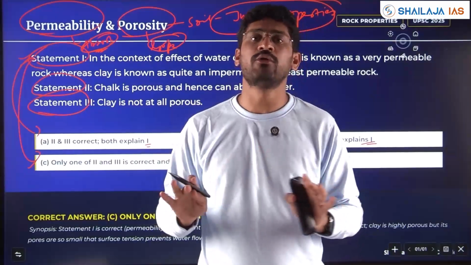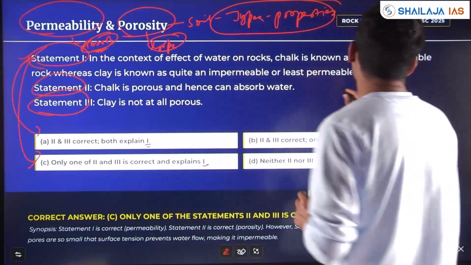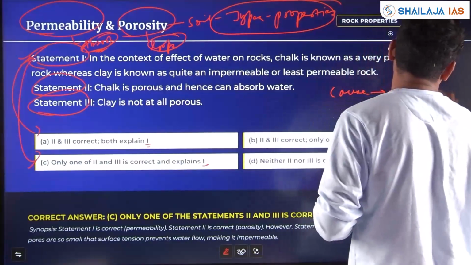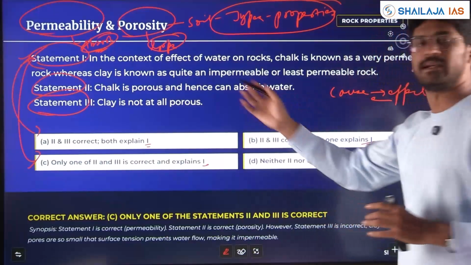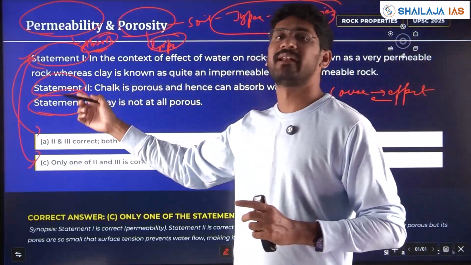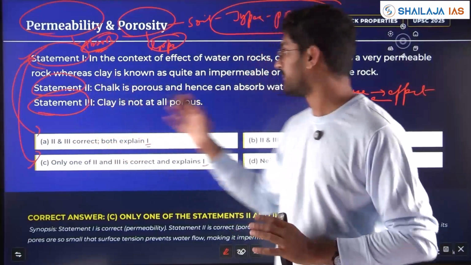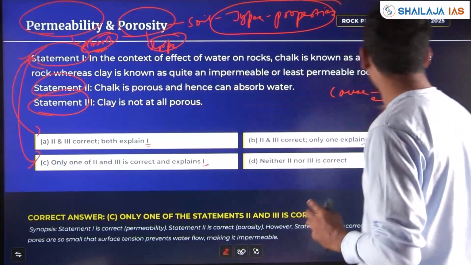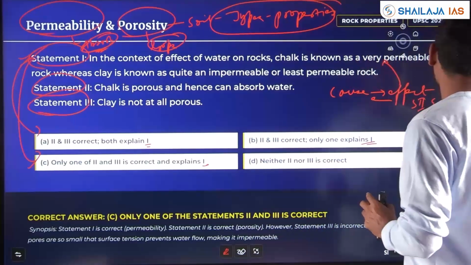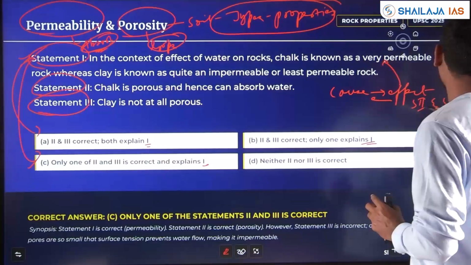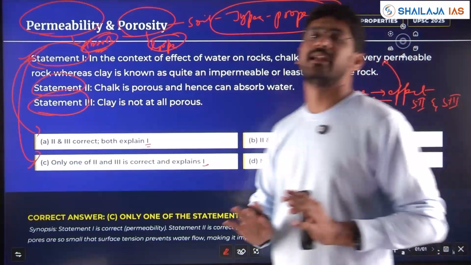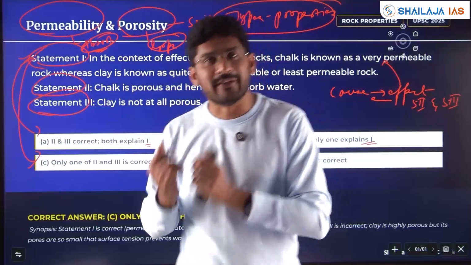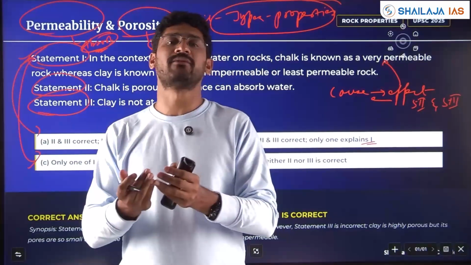Don't need to bother, and you need to have a cause-effect relationship. Independently, statement 2 and statement 3 might be right, my friends, but for them to explain statement 1, you need a cause-effect relationship.